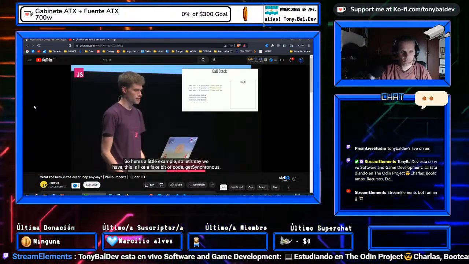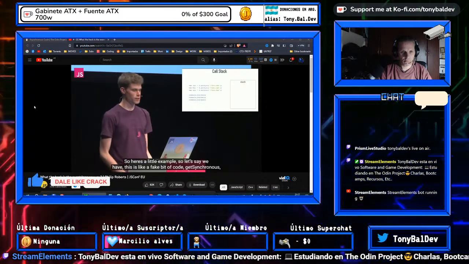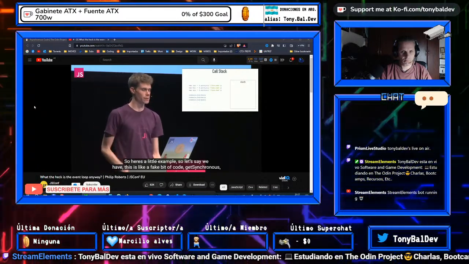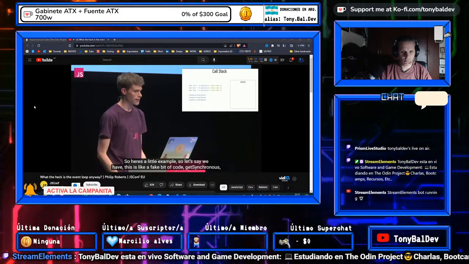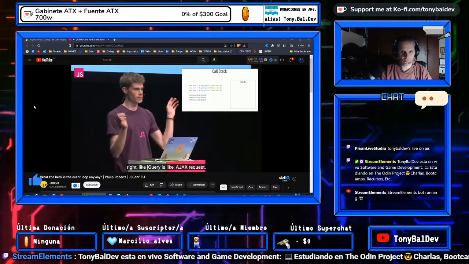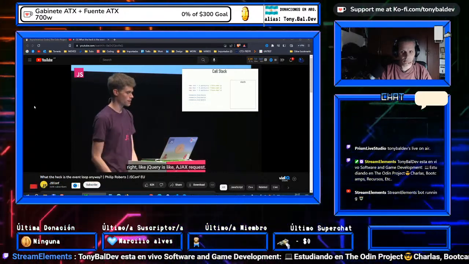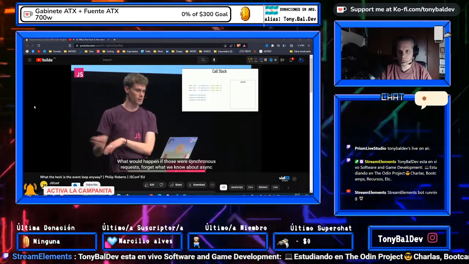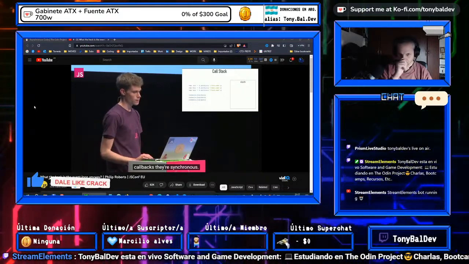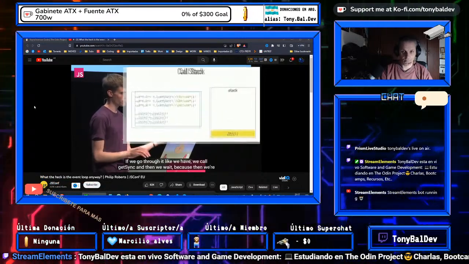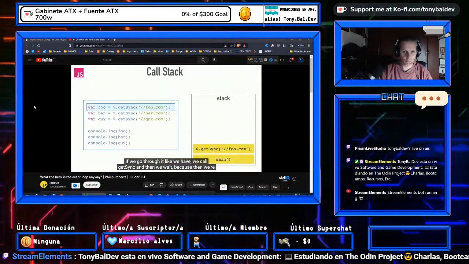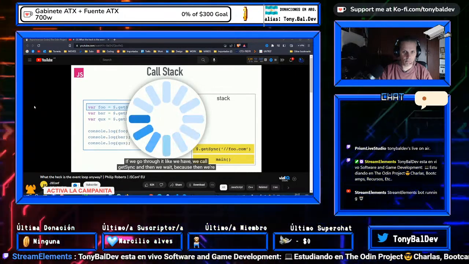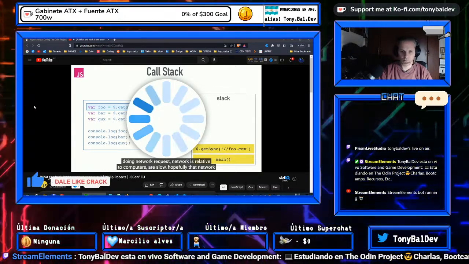So here's a little example. This is a fake bit of code: get sync, like jQuery's AJAX request. What would happen if those were synchronous requests? So forget what we know about async callbacks. They're synchronous. So if we just go through it like we have been, we call get sync, and then we wait, because we're doing network requests.